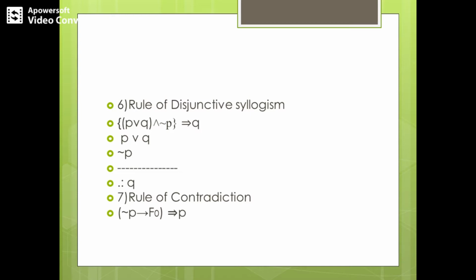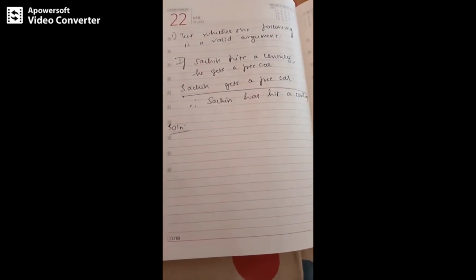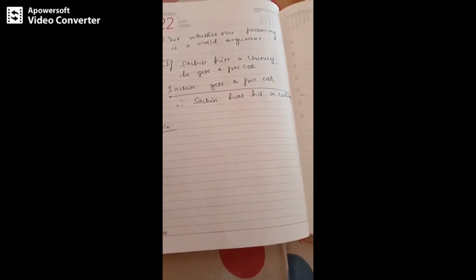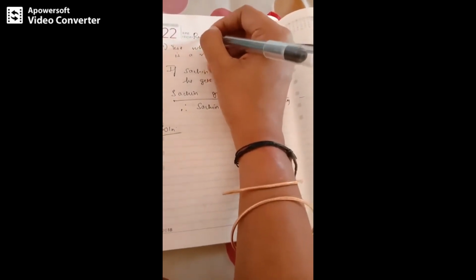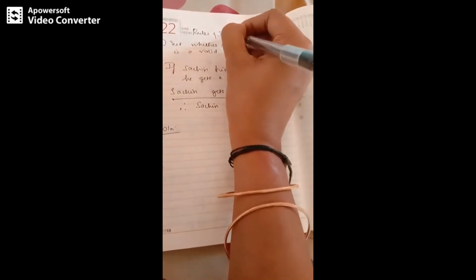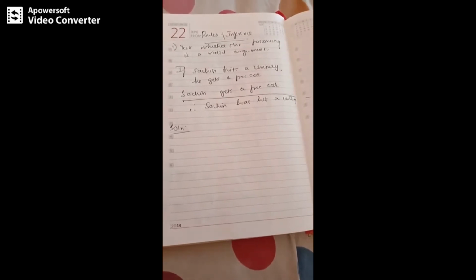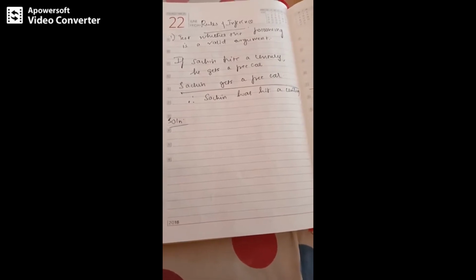So we are using these rules to decide whether arguments are valid or not. We'll see in the further discussions. We have been given a particular problem, that is, given certain statements, we are supposed to check whether it's a valid argument. This portion comes under rules of inference. The concept of valid argument comes under rules of inference. In the presentations, I have given a detailed explanation of this valid argument.